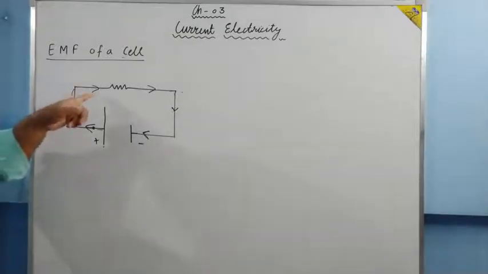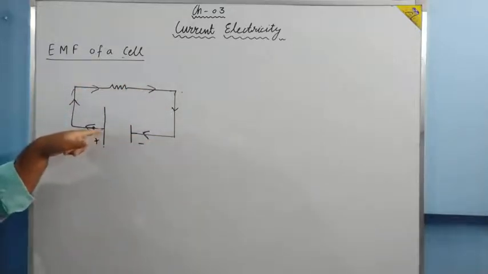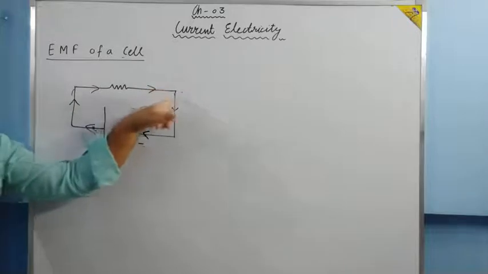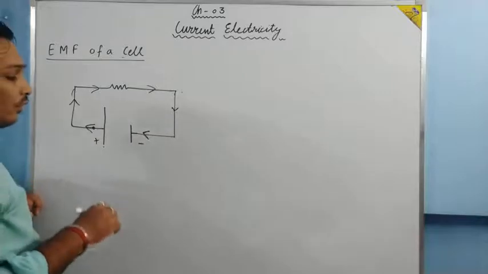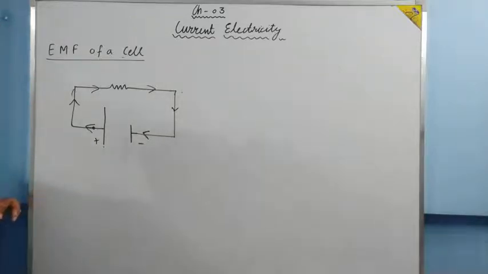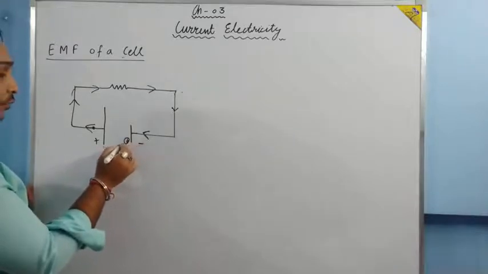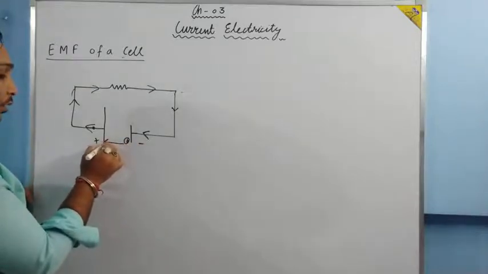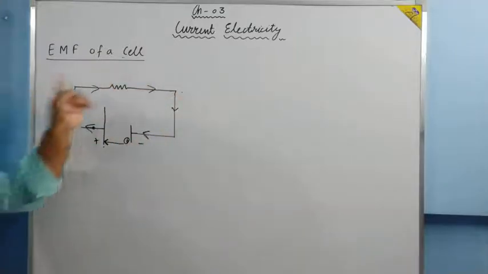If the circuit is connected, if there is no break, then positive charge will start moving from here, go through the resistance, come to the negative terminal, right? The motion of charge here is spontaneous. But if we want to maintain that flow of charge, then we have to carry that plus charge from the negative terminal to the positive terminal also. Then only the charge can complete its cycle.